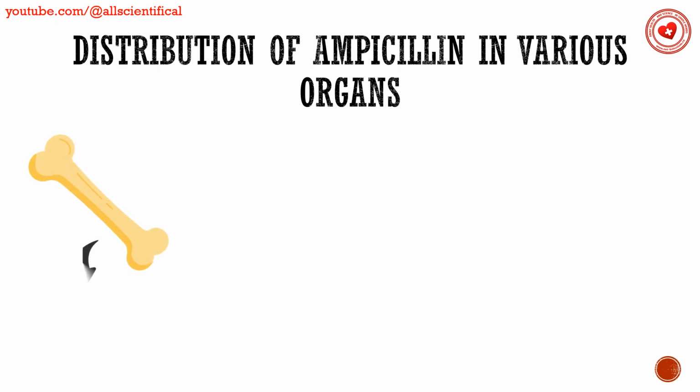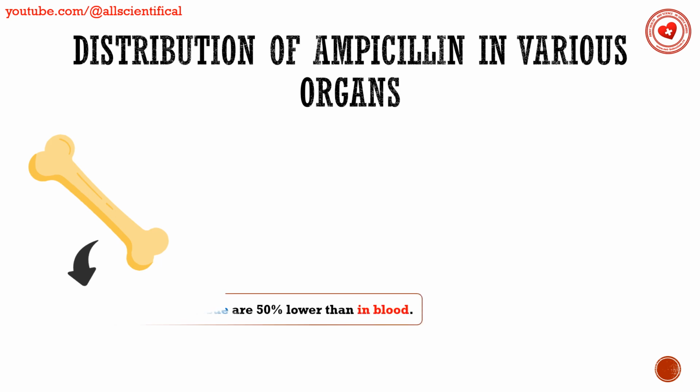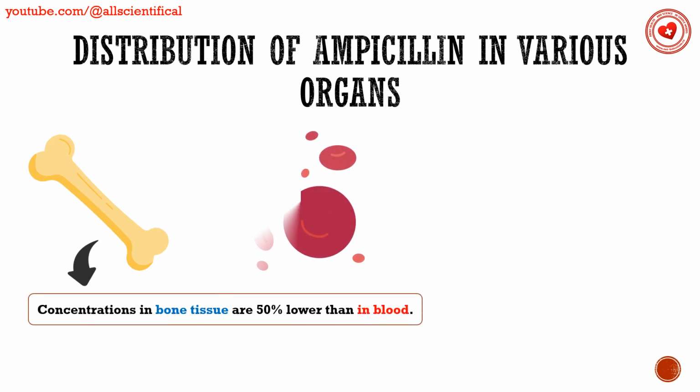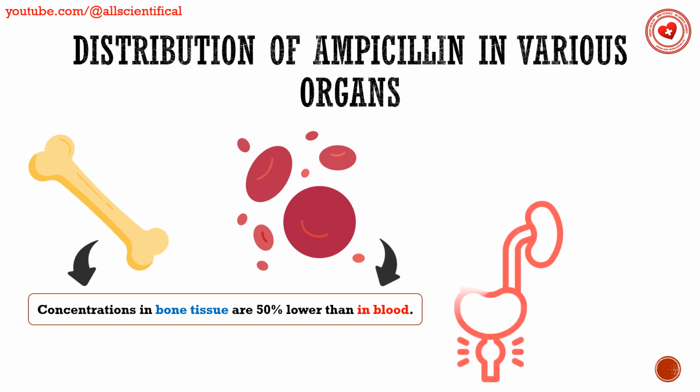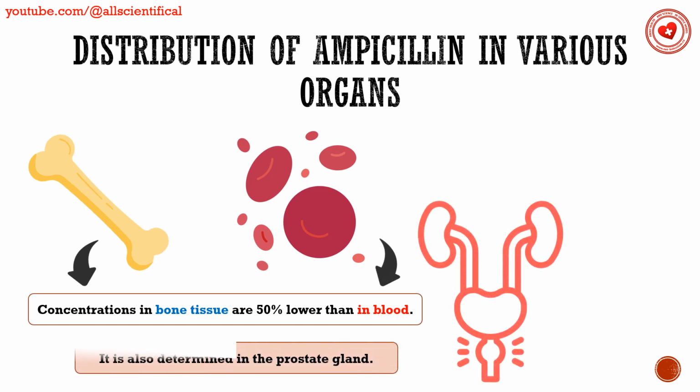Distribution of ampicillin in various organs. Concentrations in bone tissue are 50% lower than in blood. It is also determined in the prostate gland. Particularly high concentrations are observed in the kidneys and liver.